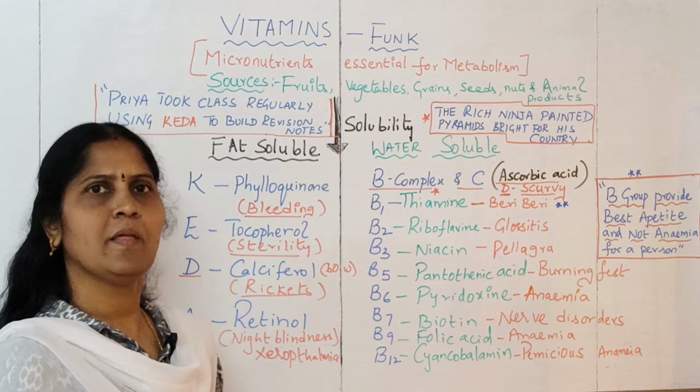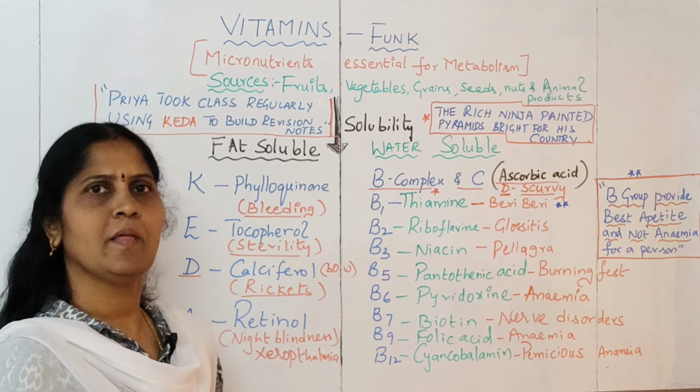So this particular vitamin, vitamin B12, a number of times a question is asked about it. Vitamin B12 is also called cyanocobalamin. Okay, and these are the deficiency conditions. Vitamin B1 is present in unpolished rice, so that's why nowadays doctors advise us to eat more unpolished rice. Its deficiency leads to the condition of beriberi.